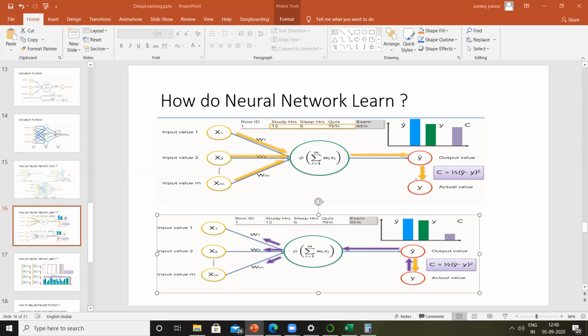Is this clear, guys? Can you please confirm on the chat window?